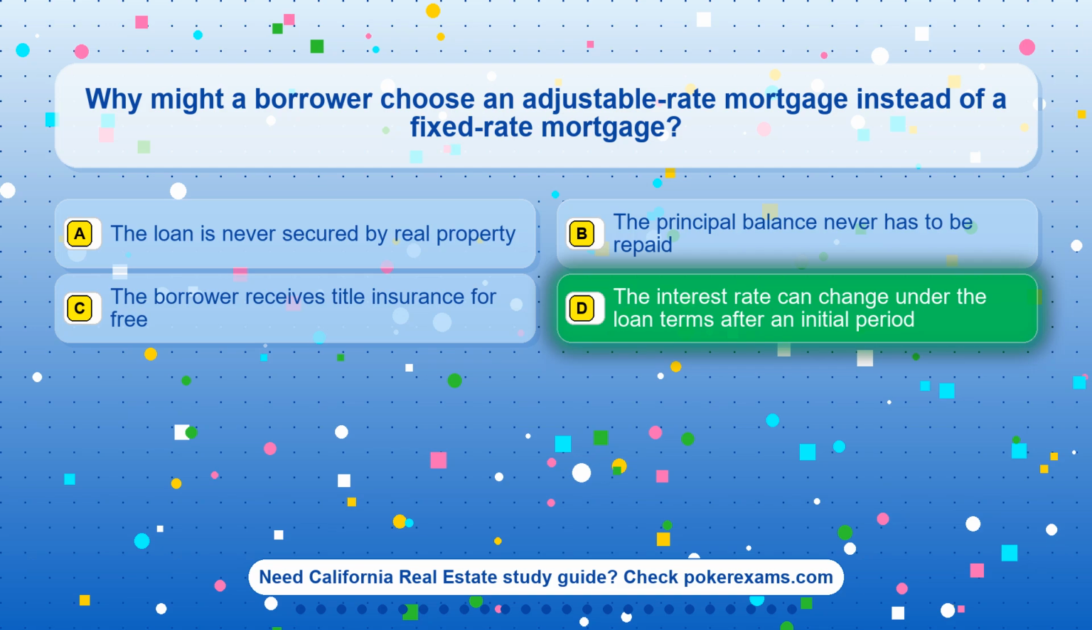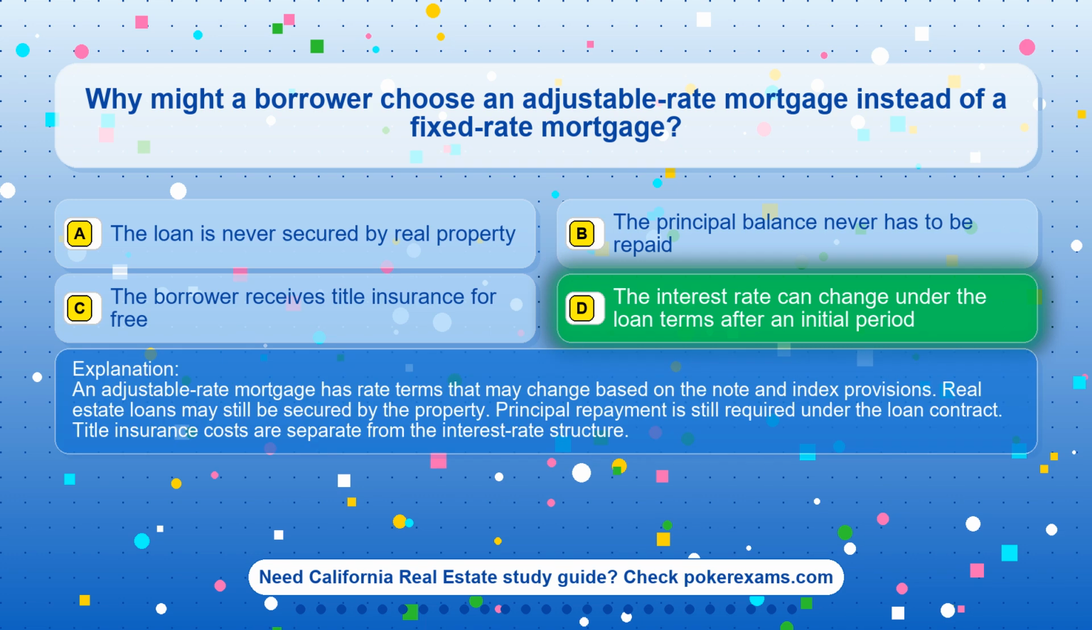The correct answer is option D. The interest rate can change under the loan terms after an initial period. An adjustable-rate mortgage has rate terms that may change based on the note and index provisions. Real estate loans may still be secured by the property. Principal repayment is still required under the loan contract. Title insurance costs are separate from the interest-rate structure.